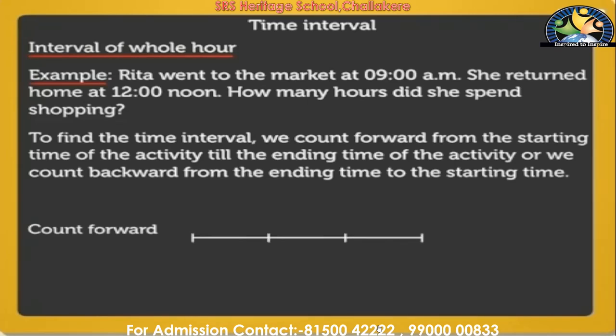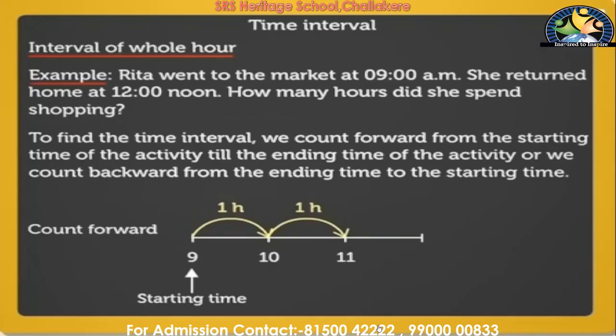Now let's count forward. So first she started at 9 a.m., right? Later 1 hour, 10, later 1 hour, isn't it? 11, and later 1 hour, so 12.